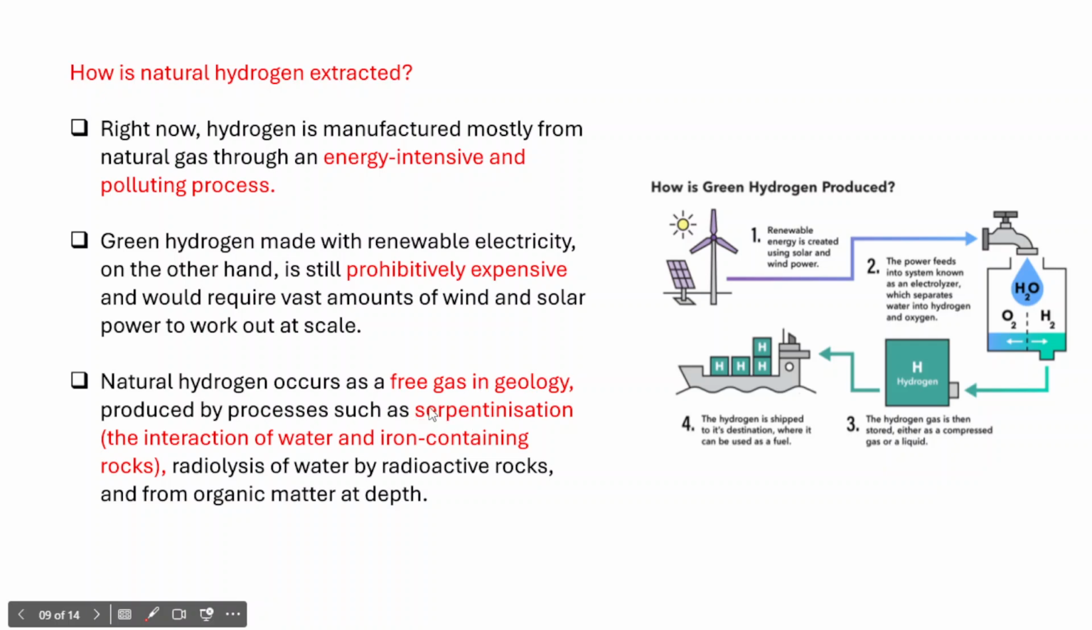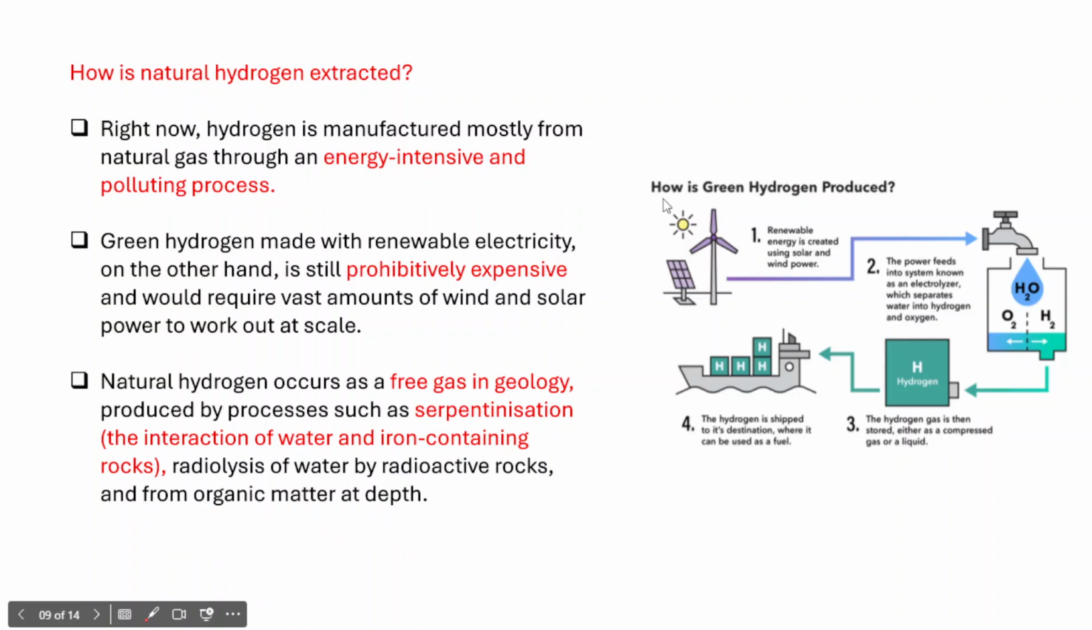So serpentinization, this is a very important term, so you should remember this term. There is also a possibility of this particular term being asked in your examination. So what does the serpentinization process actually involve? This is an interaction of water and iron containing rocks, and that is what is called serpentinization. In fact, serpentinization is the process of producing natural hydrogen, which is found in the geology as a free gas. And apart from that, there is also another process called radiolysis of water by radioactive rocks and from organic matter at different depths.